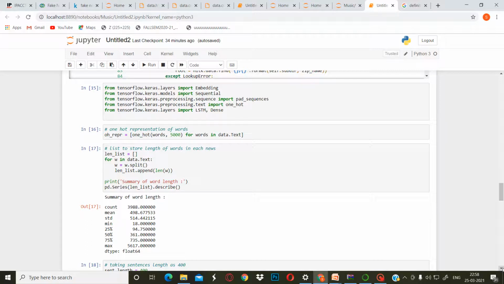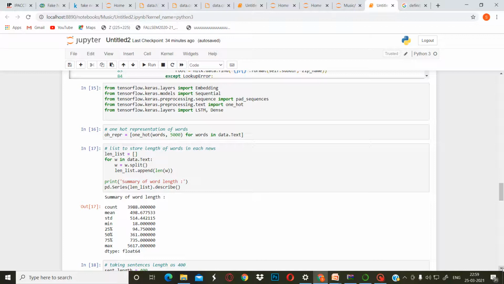We have used LSTM and Dense for the deep learning model, and we have imported from different layers of Keras and TensorFlow. As you can see, we have imported pad sequences and one hot, and mainly we have used LSTM as the deep learning model. Then we have the one hot representation of the words.